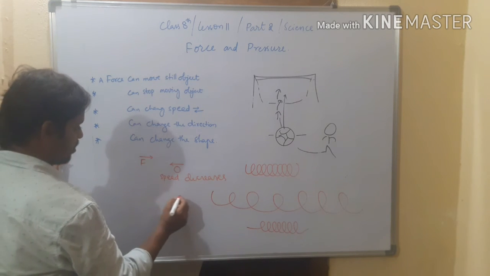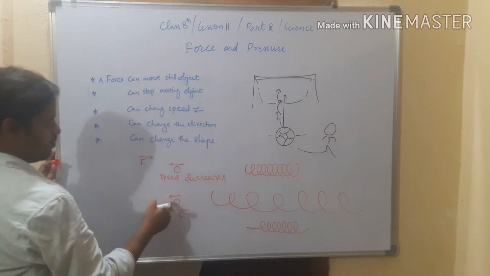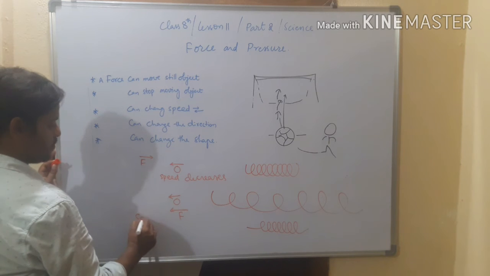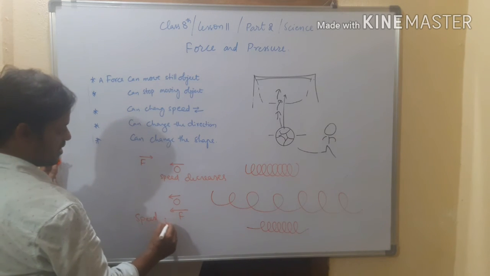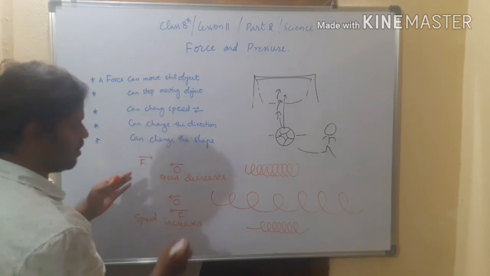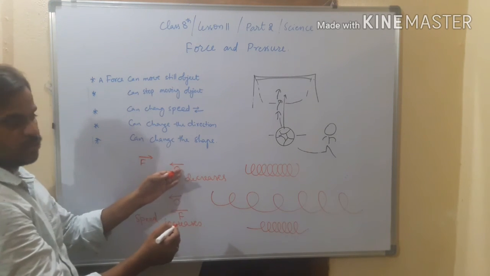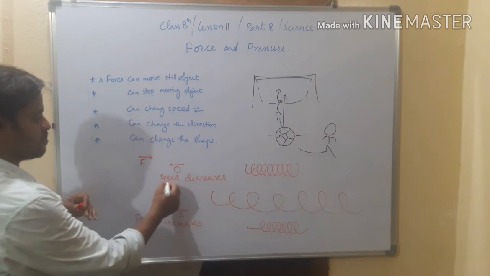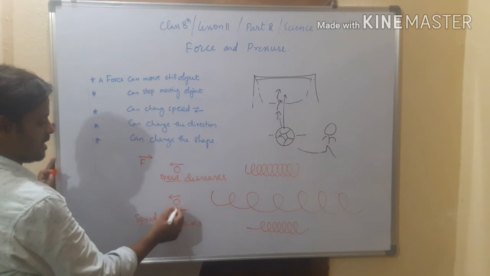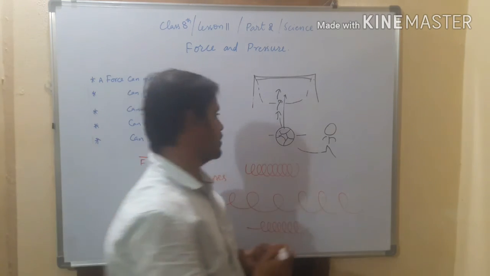If force acts towards the direction of the moving object, then speed increases. Have you understood or not? Whenever the force is applied opposite to the direction of the moving object, the speed decreases. When force is applied in the direction of the moving object, then speed increases, right?